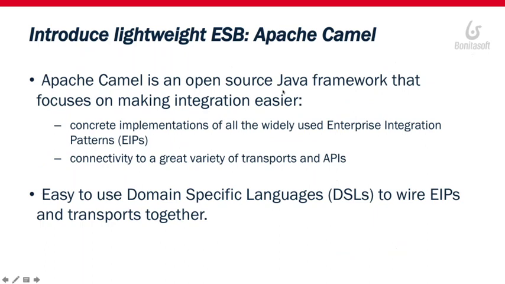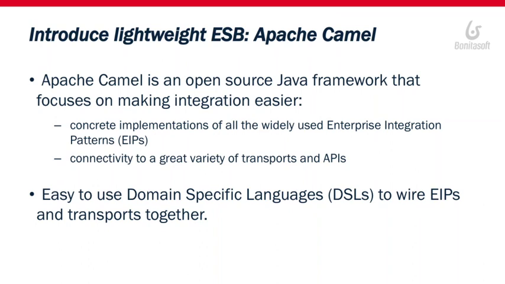So as ESB technology, we used Apache Camel, which is a lightweight ESB. And we use that basically to keep the integration simpler.